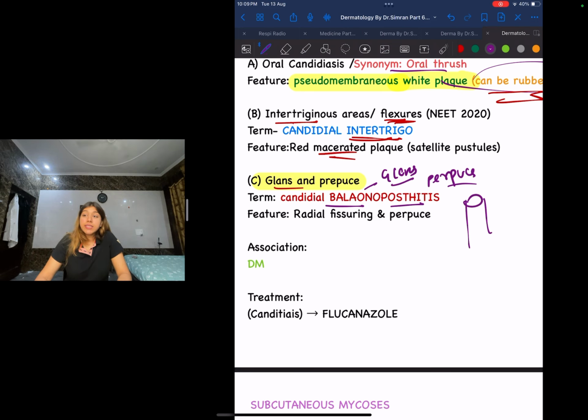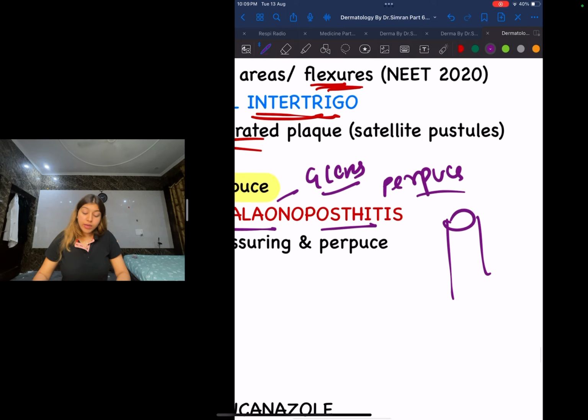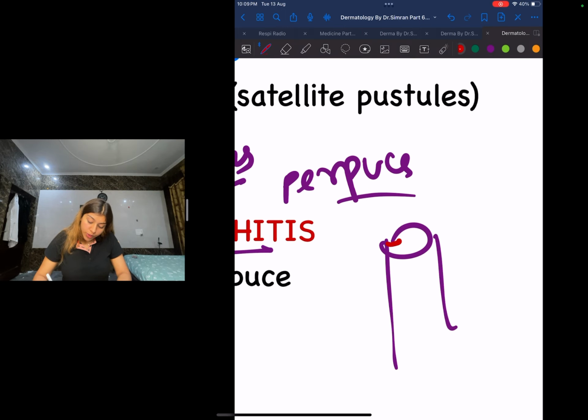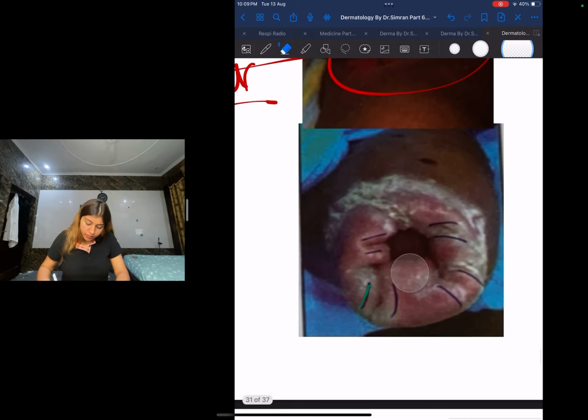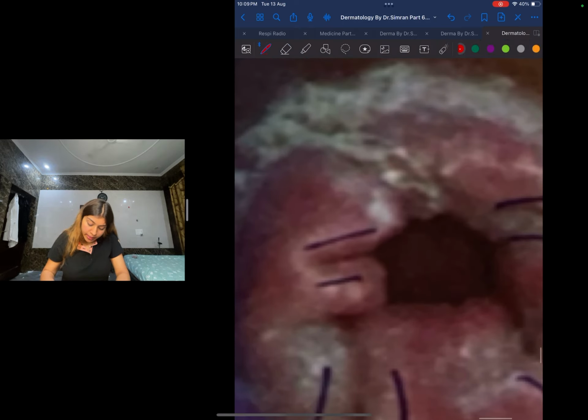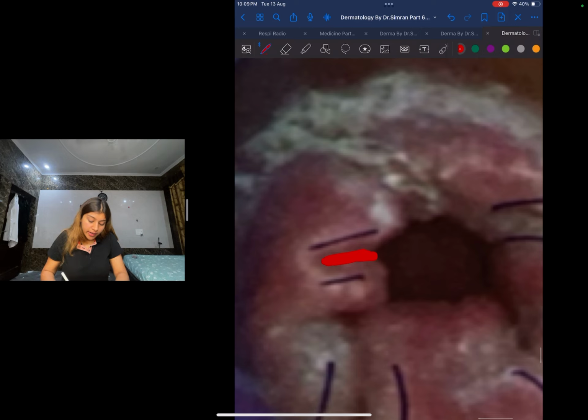Okay, if this is the glans penis, how is the feature going to look, guys? They are going to have radial fissuring. Okay, and now let us look over here. This is your radial fissuring. I hope you guys can see this line, right? So this is your radial fissuring.